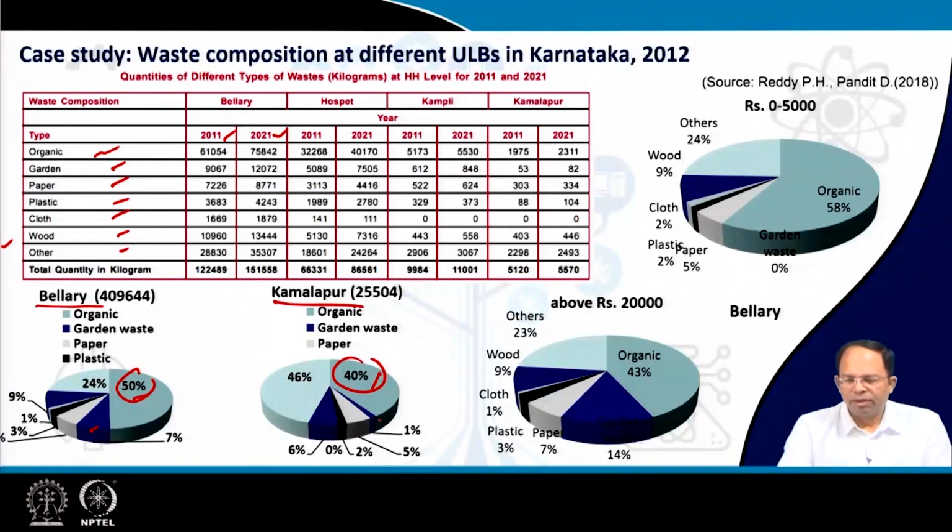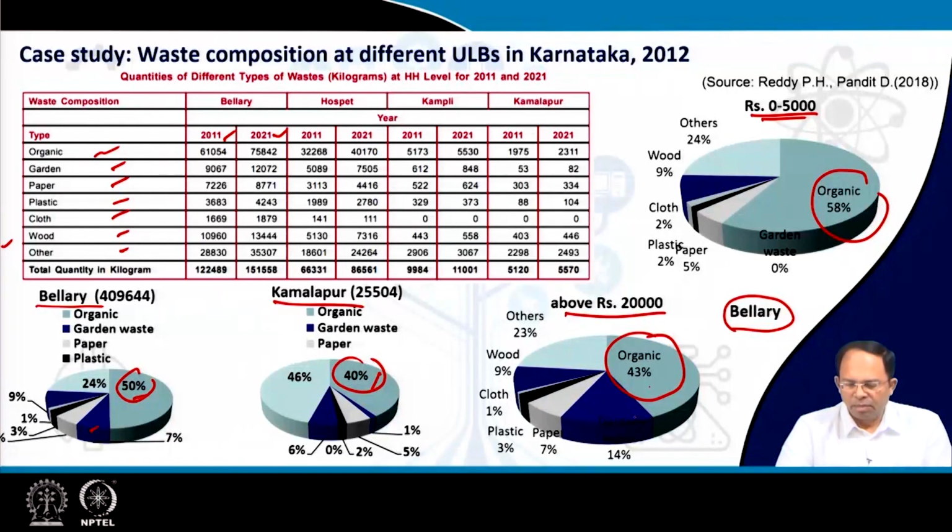And the same thing you can also see for different income brackets, not only per city; the composition varies as per the different income brackets. If I take the city of Bellary, you see that the lowest income group is generating around 58% organic content, whereas the higher income group is generating 43% or a lower amount of organic content.